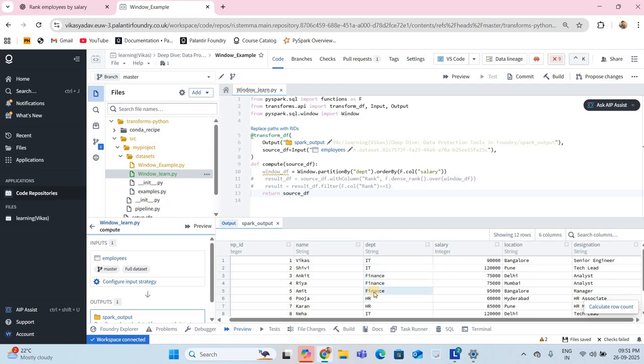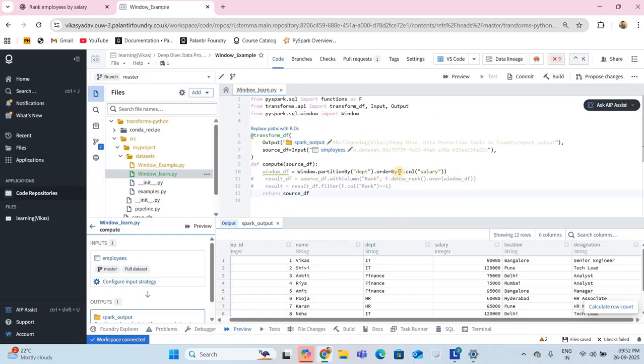Suppose this is finance. If you want to give the rank by department, like 1, 2, 3, 4, it is within the department, not for all departments combined. So inside IT, whatever IT department rows there are, they will be assigned the rank. That is how you understand partitioning: we are working with each department.